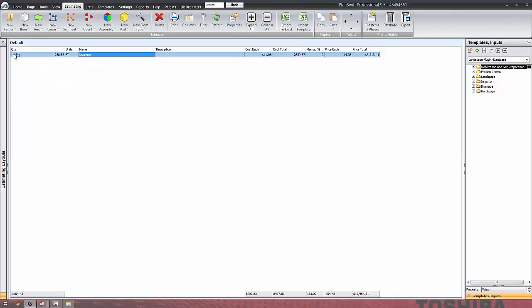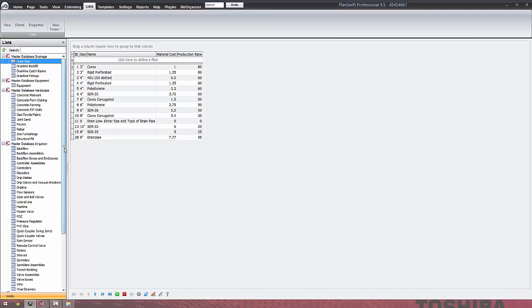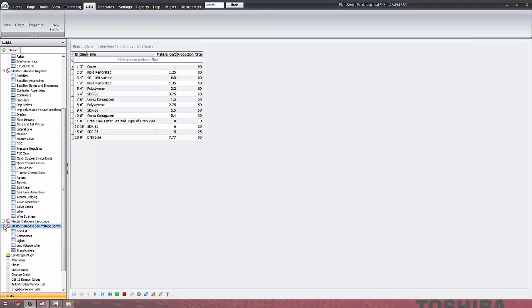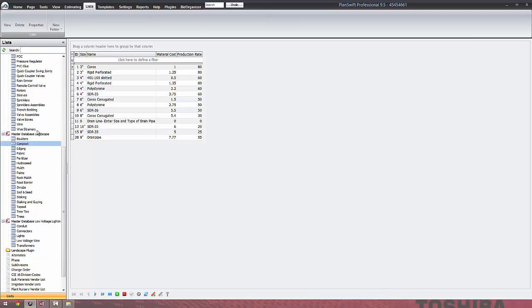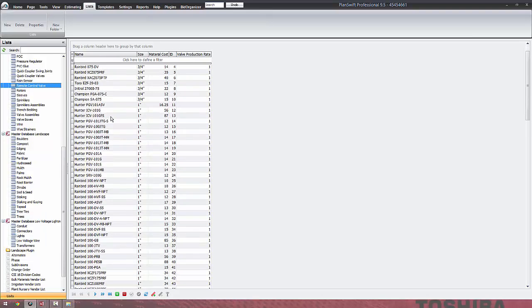Let's back up now. These lists have been imported into PlanSwift. Each one of these lists has a table in them, and all these tables have prices. These prices can be changed either here in the list, in the table right here.